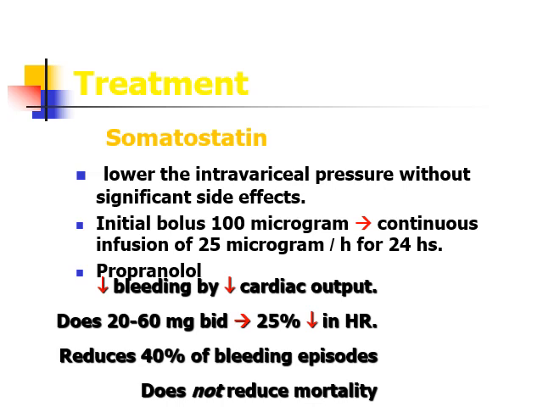Another drug that decreases esophageal bleeding is somatostatin or octreotide. It lowers the intravariceal pressures without significant side effects, but it is costlier than vasopressin. Dose is an initial bolus of 100 microgram followed by continuous infusion of 20 microgram per hour for 24 hours.